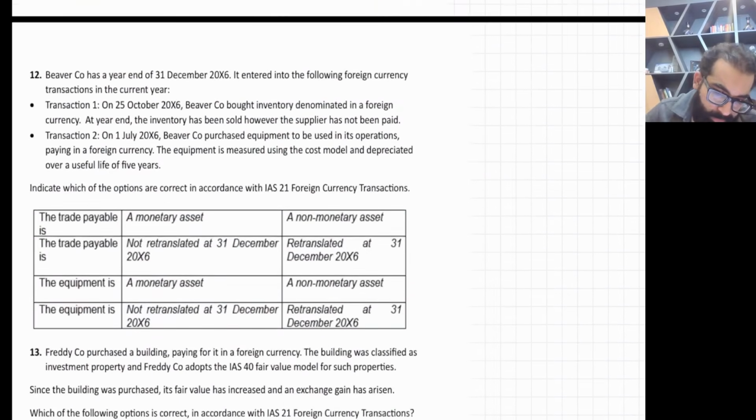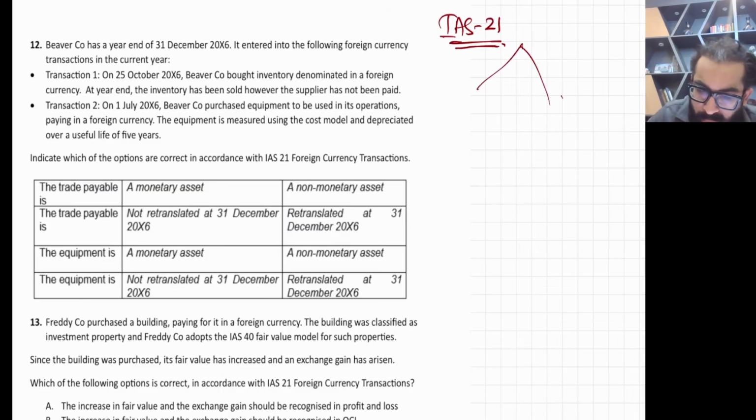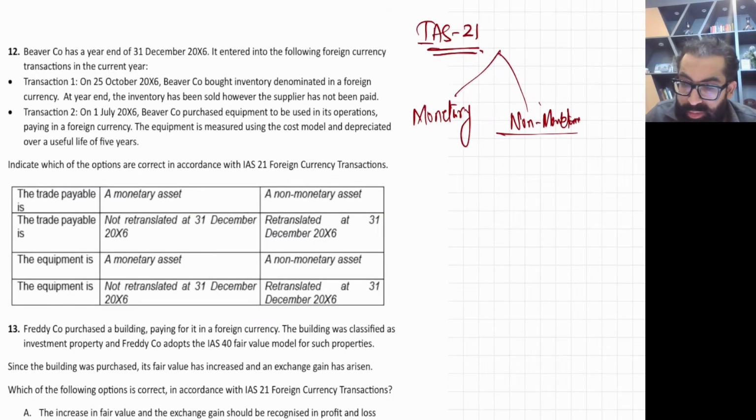Next, 12. Very good. IAS 21. Let me give you a quick recap. Listen. Monetary and non-monetary. Definitely, these are revision classes. You must have done the standard before.